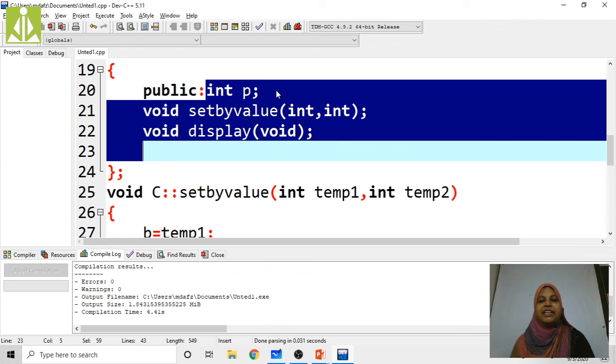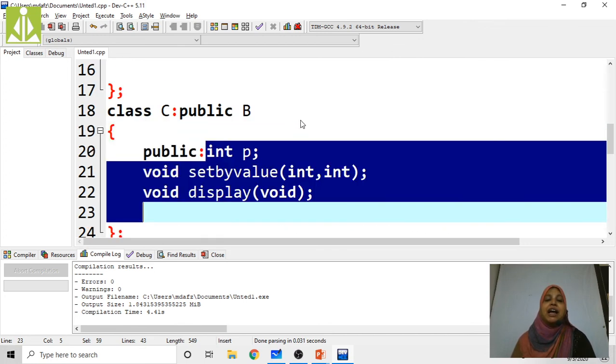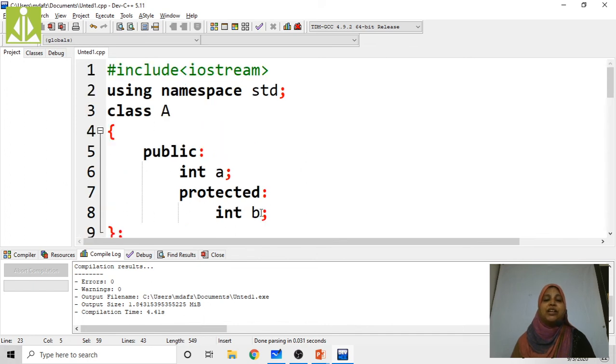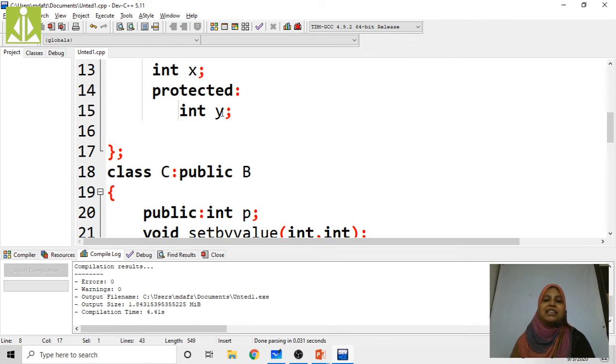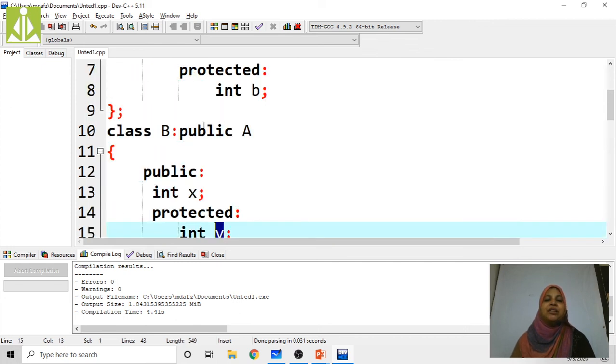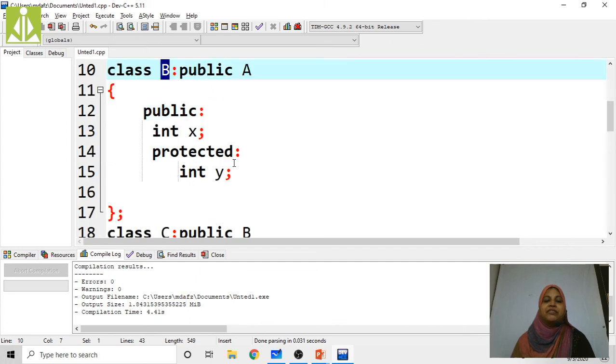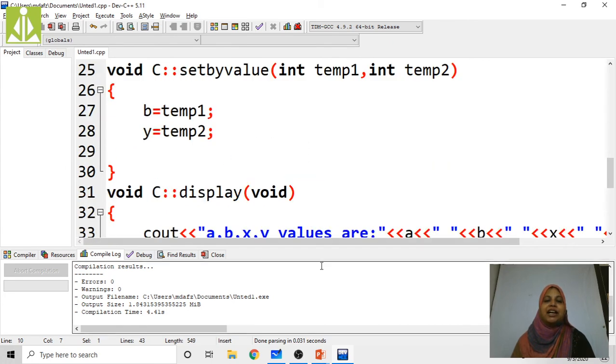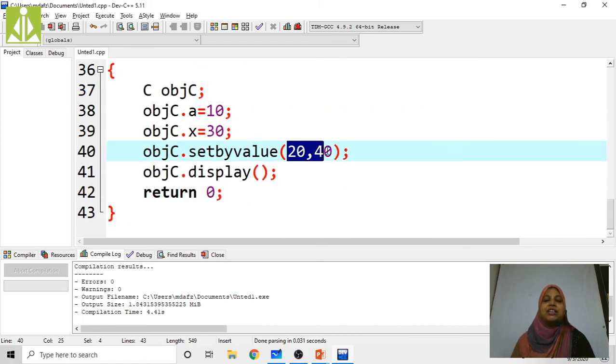The first one is int p, which is one data member. Then void set value and void display. Of these three, the first one is the data member, and the other two are member functions. By using the set value member function, I am going to assign values for b, which is the protected member of class A, and for y, which is the protected member of class B. So here, temp1, temp2, I am passing two parameters. Here I am passing two values.